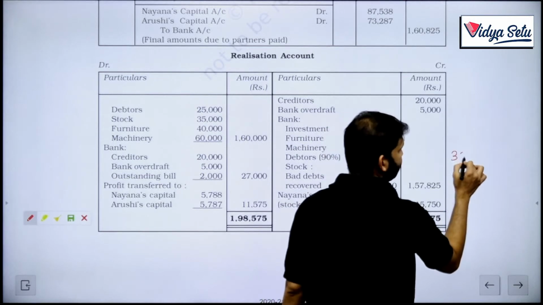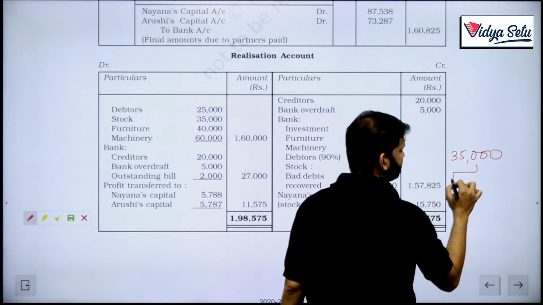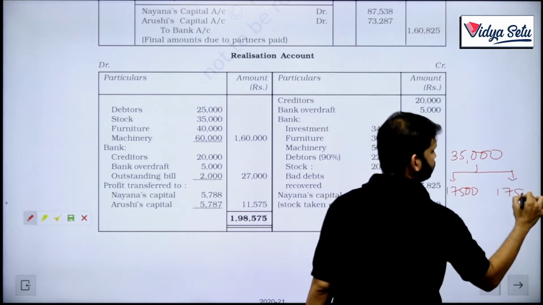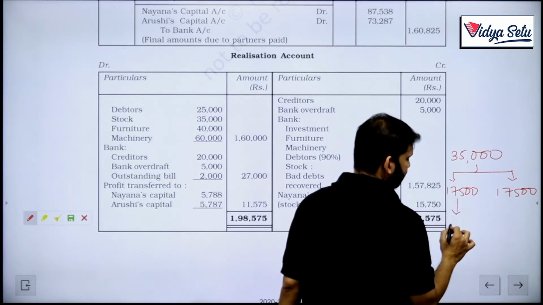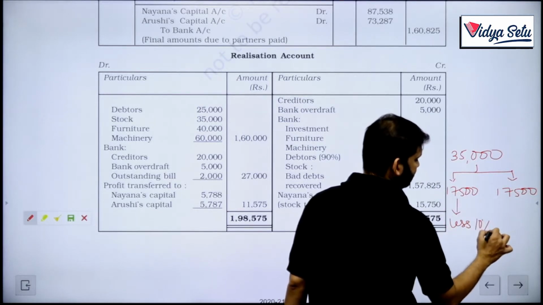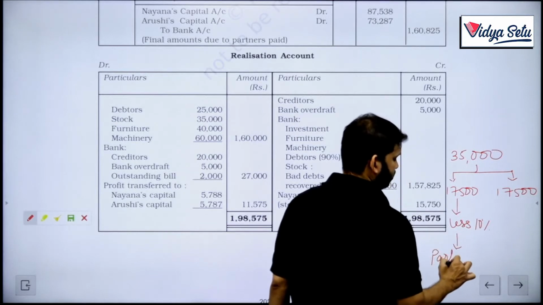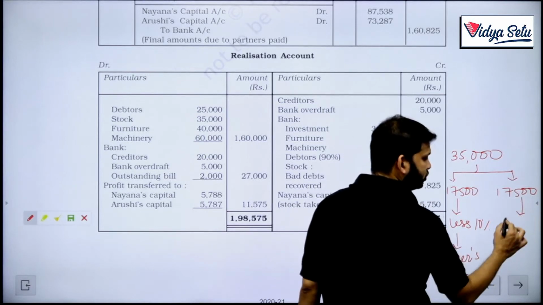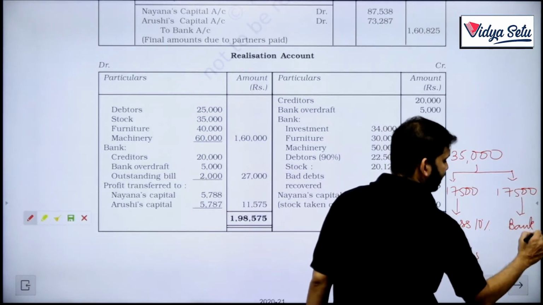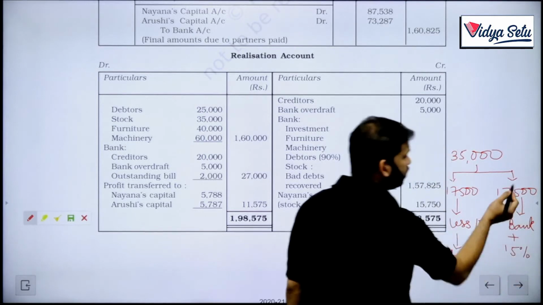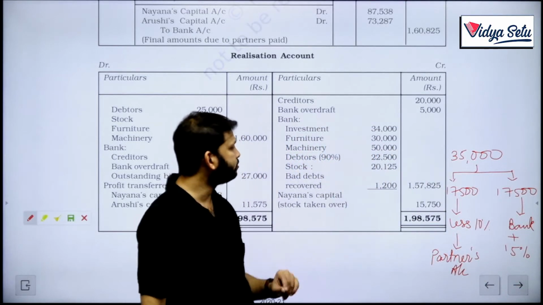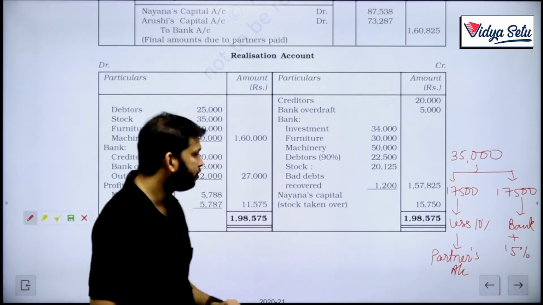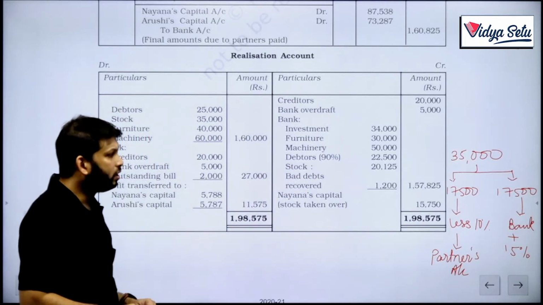Out of 35,000 stock, a partner is taking stock worth rupees 17,500, and we are selling the other 17,500. The partner's stock will be less 10%, but will go to the partner's account. This will be sold for cash, so bank, but plus 15%. So 17,500 plus 15% comes to 20,125, and bad debts also gave us 1,200. So this is the total amount that we recorded.